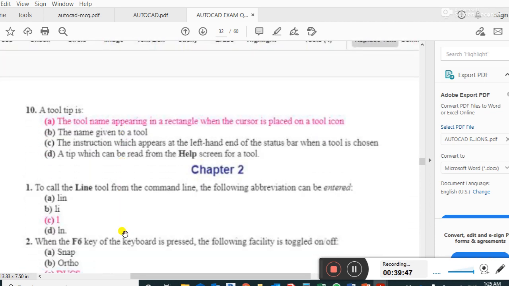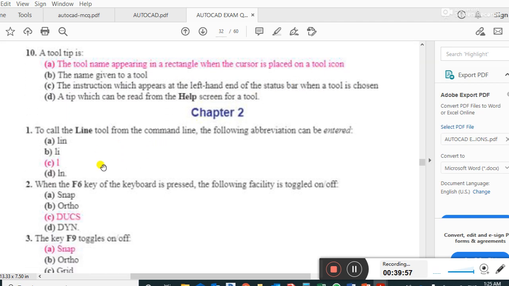Next question. A tooltip is the tool name appearing in a rectangle when a cursor is placed on a tool icon. To call the line tool from the command line, the following abbreviation can be entered: L. The right answer is L, option C.